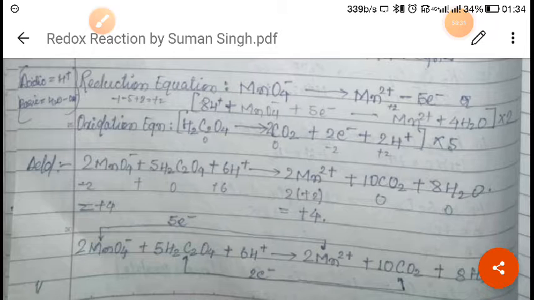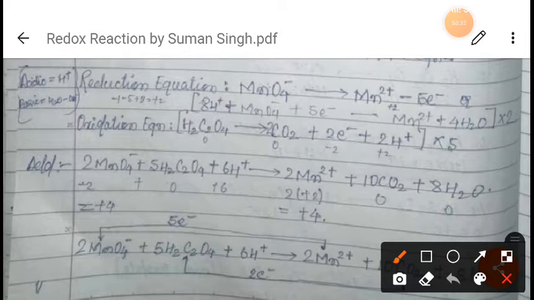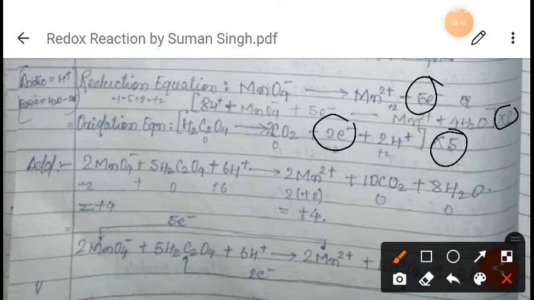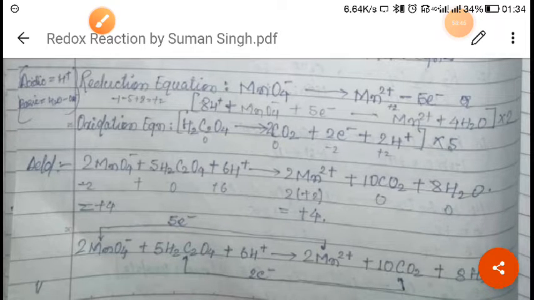So what we have got now is, since we have to balance the electrons, here you see 5 electrons and here 2 electrons. So we will find the LCM. 5 into 2 is 10, so the LCM will be 10. This one we will multiply by 2, as you can see, and this one we will multiply by 5. And after that we will write the overall reaction here.